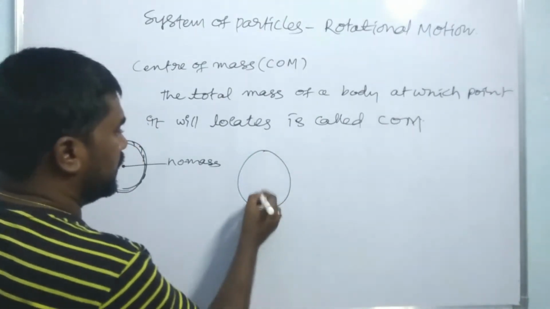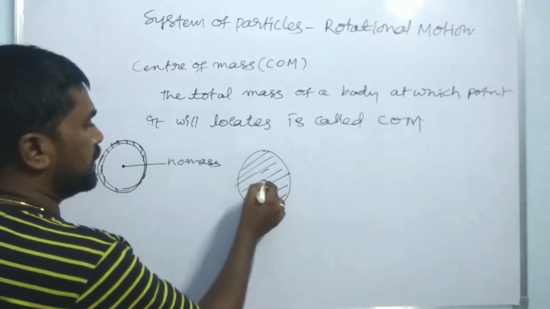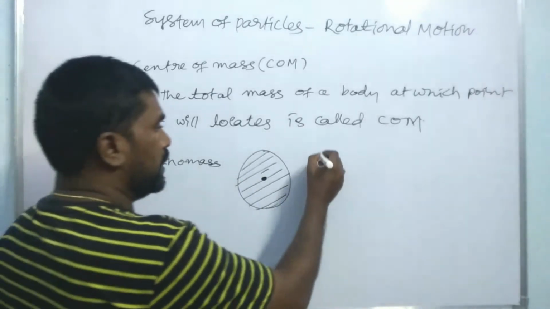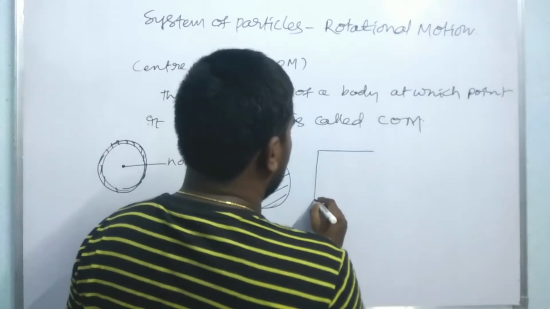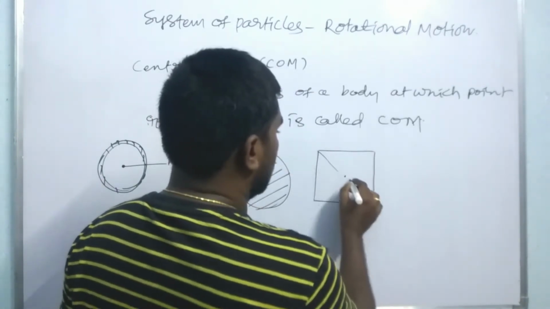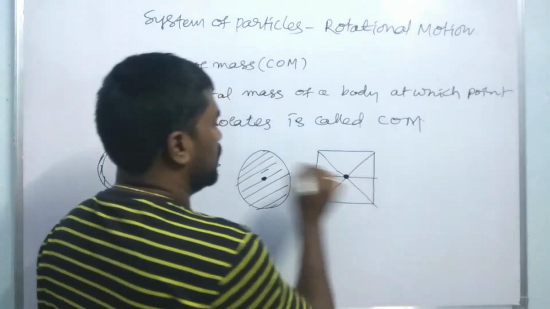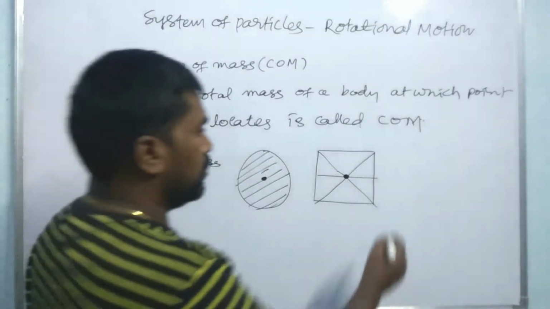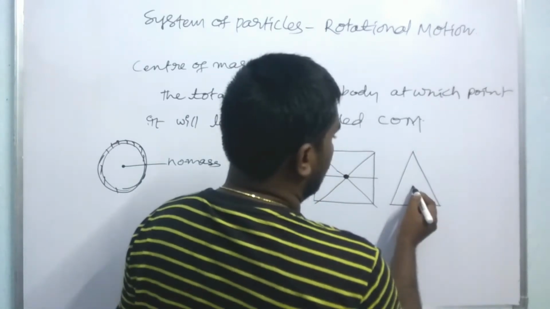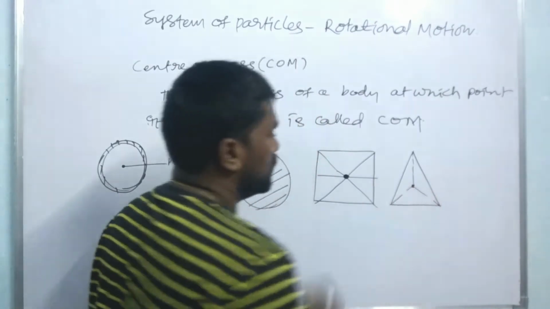Right? And one more we have. This is a disc. This is the circular disc having the center of mass at the center point of the disc. And we have to take a square. It has the center of mass at the point where all the bisectors meet. And we have to take a triangle. At the centroid, it has the center of mass.